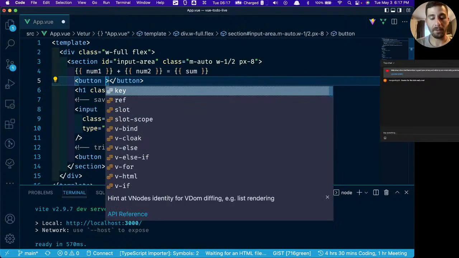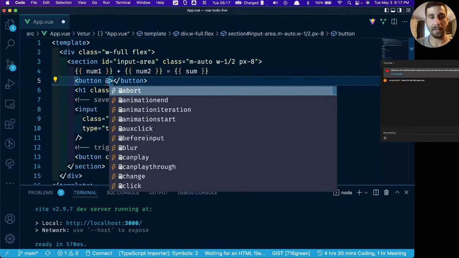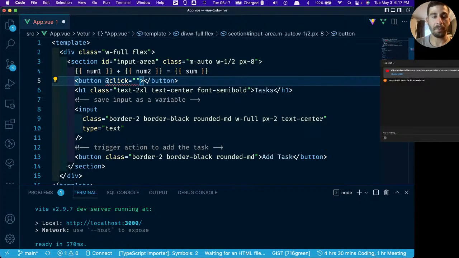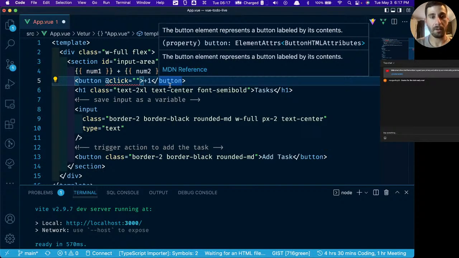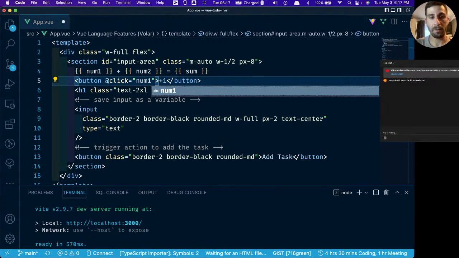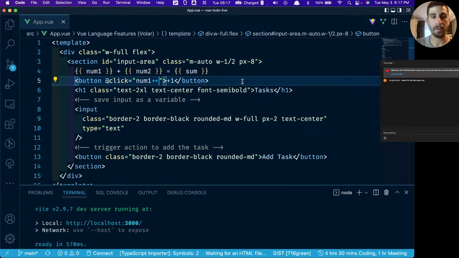On this button, I'll explain what this means in a second. I'm going to add an onClick listener. We're going to give the button a label that says +1. And when you click this button, we want to take the number 1 and increment it. So we'll say num1 plus plus.